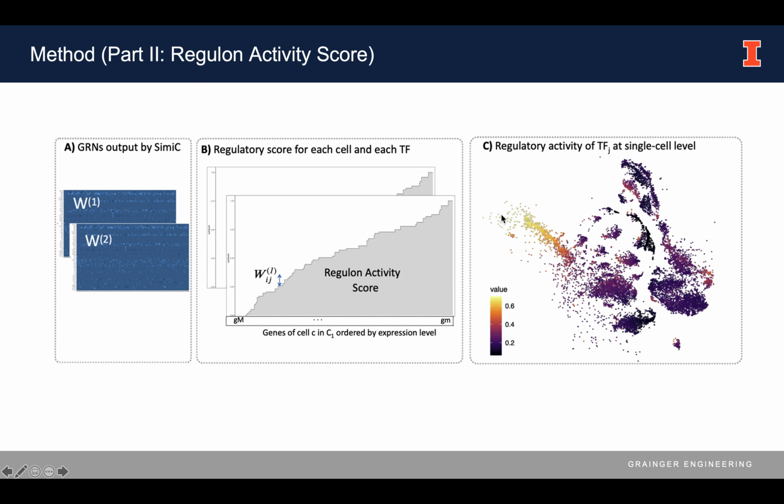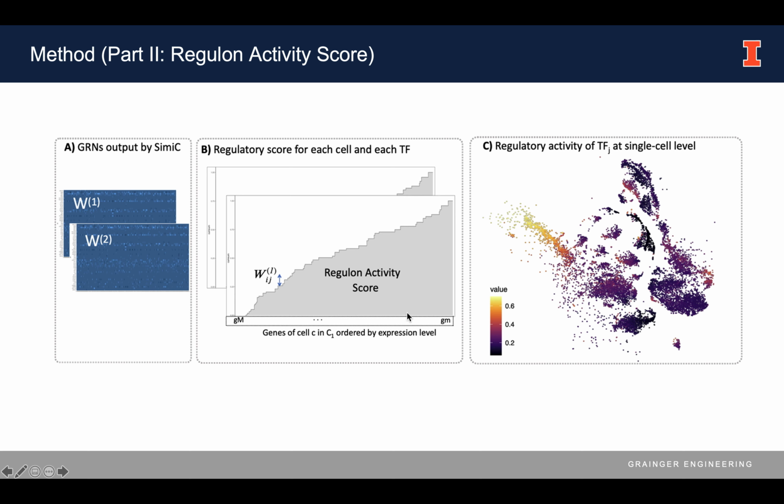The second part of SimiC is Regulon activity score computation. Once we have the incidence matrices from the previous optimization, we can sort the weights of the associated targets of one driver gene by the targets' expression, and then compute the Regulon activity score as the area under the curve of the accumulated Ws.